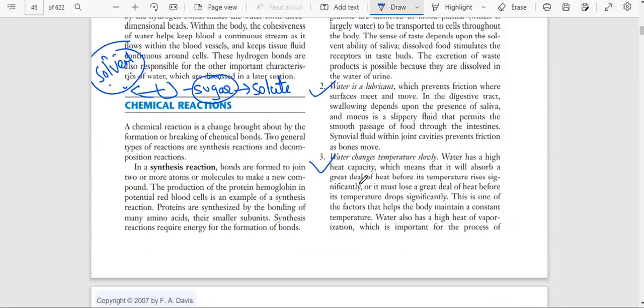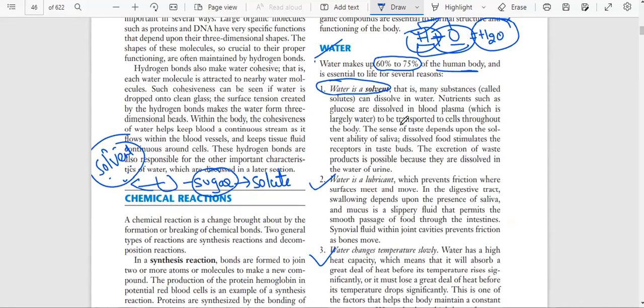If there is low water in the body, what will happen? Water is the solvent, and the solute can't dissolve in the water. They will only be available in the blood vessels. They can't reach the target area. If water is less, they will attach to any blood vessel and sit down there. They will not reach the target area. And if there is less water in the body, the temperature will not be maintained according to the environment.